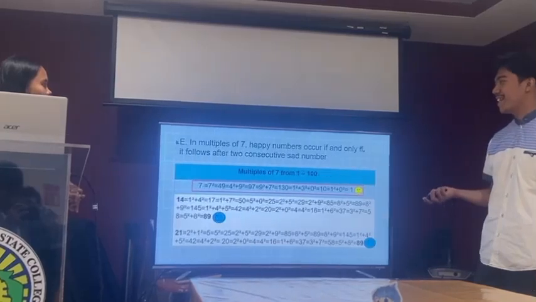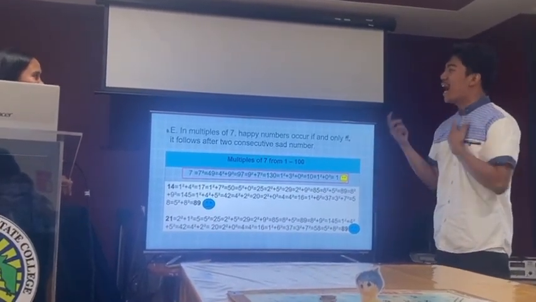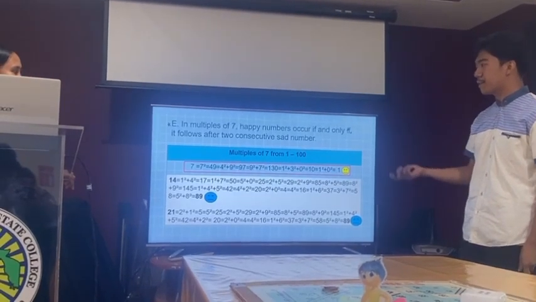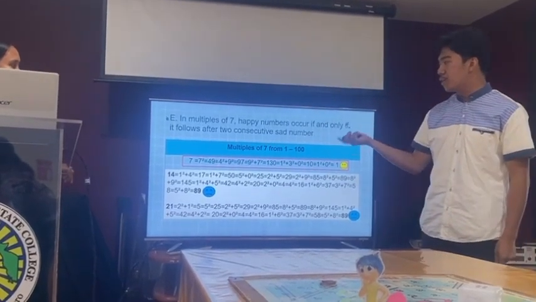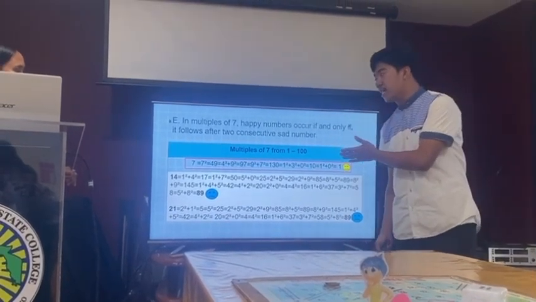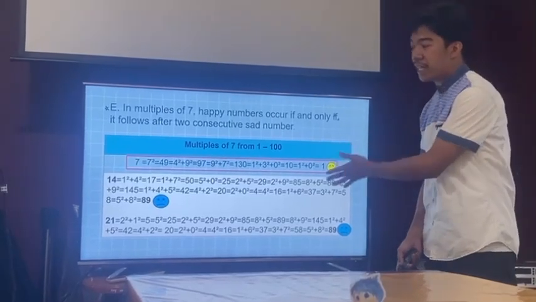Next, what are we on? Conjecture E, that's conjecture E. In multiples of 7, happy numbers occur if and only if they follow after 2 consecutive sad numbers. You can see here the multiples of 7 from 1 to 100 are 7, 14, 21, and so on. Let's start with 7. When 7 is a happy number, then the consecutive numbers would be 14 and 21.